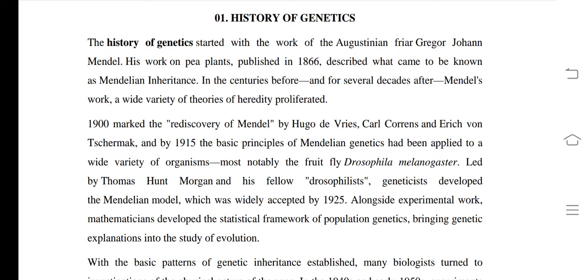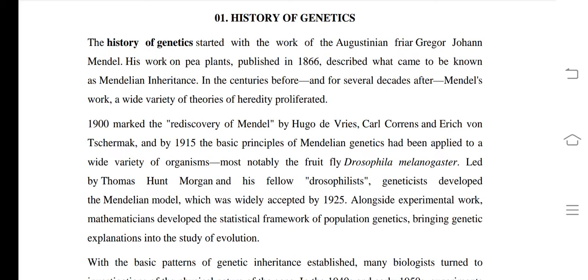What about variation? Variation is nothing but one type of different character. You know, all progeny are not similar to their parents, or all brothers and sisters are not similar to each other. It is one type of variation, means different types of characters.